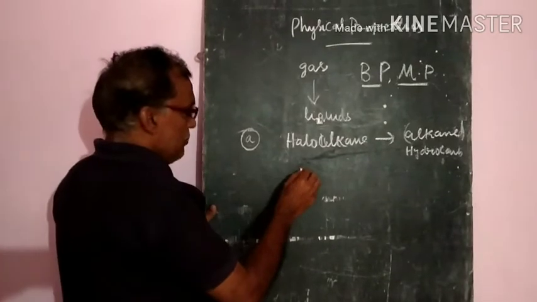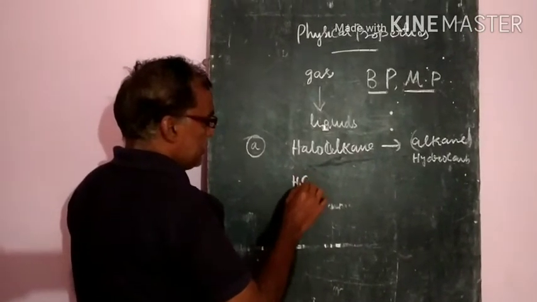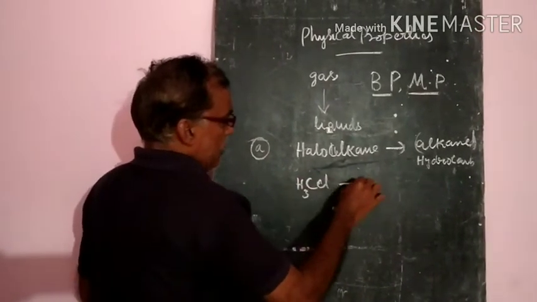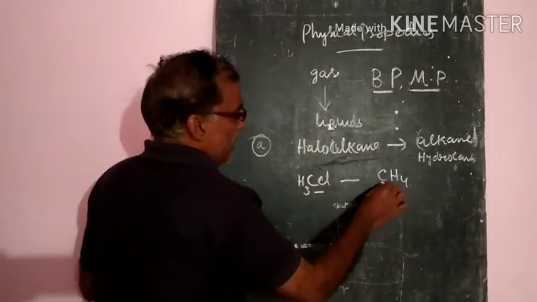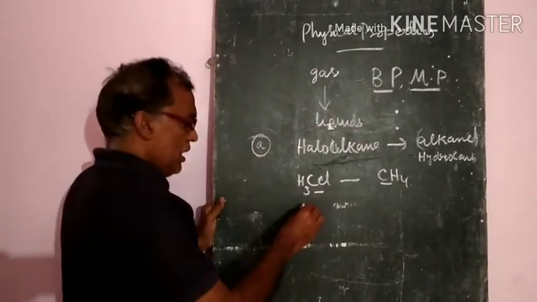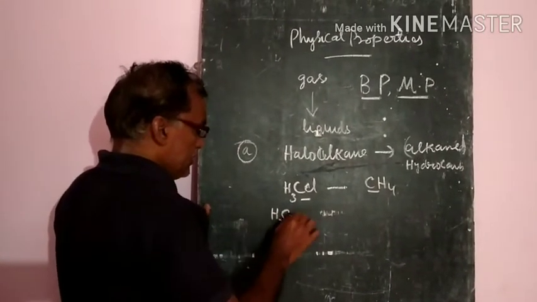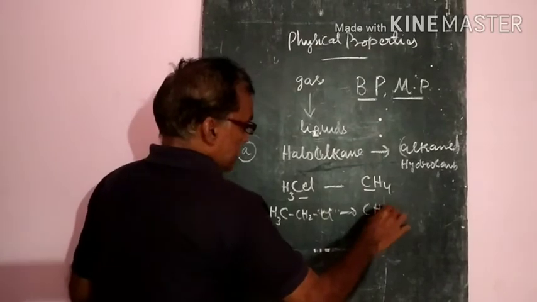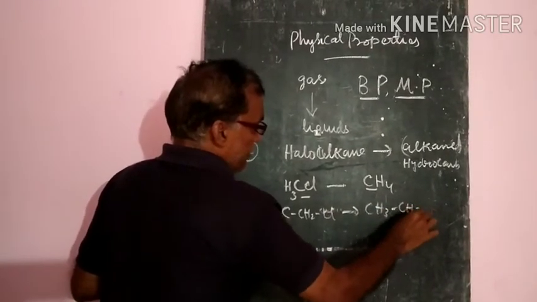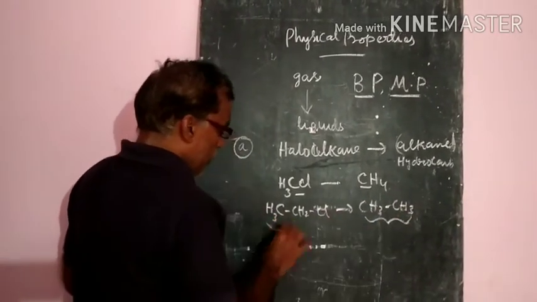Example, methyl chloride CH3Cl and CH4, that is methane. These two have the same carbon atoms. CH3CH2Cl and CH3CH3, chloroethane and ethane.